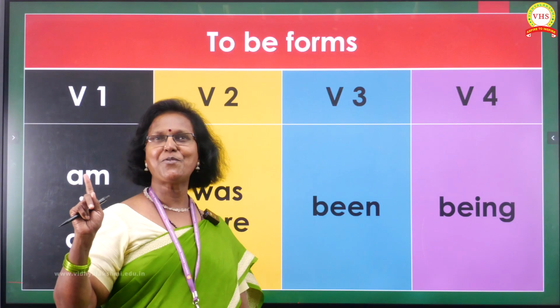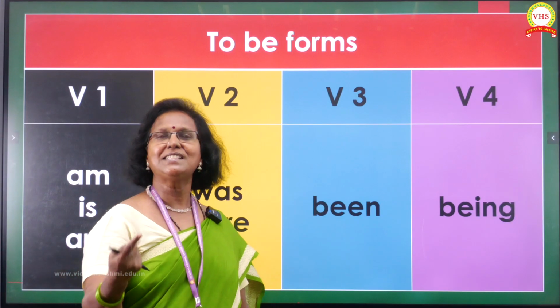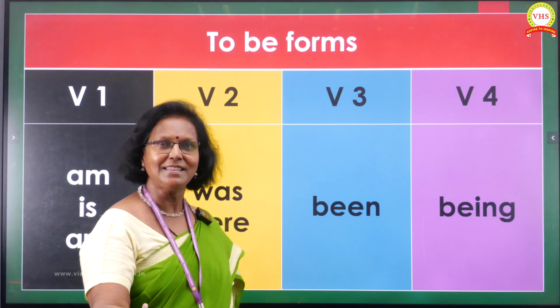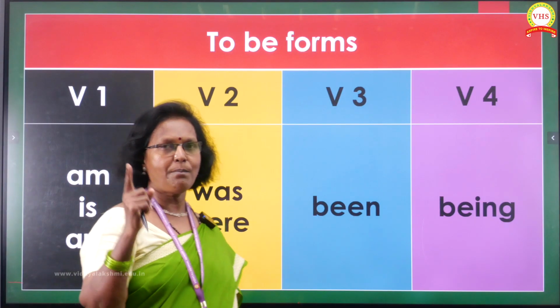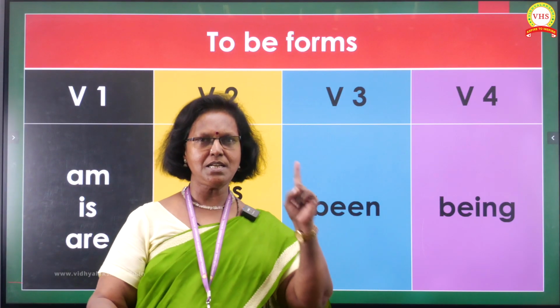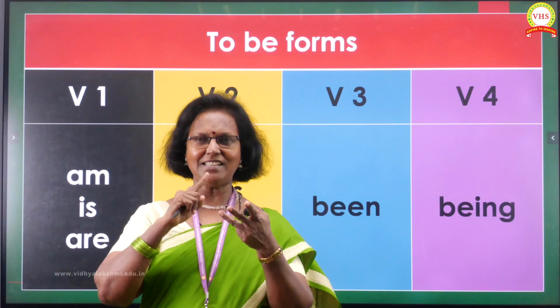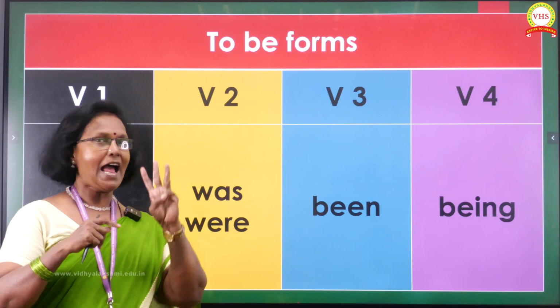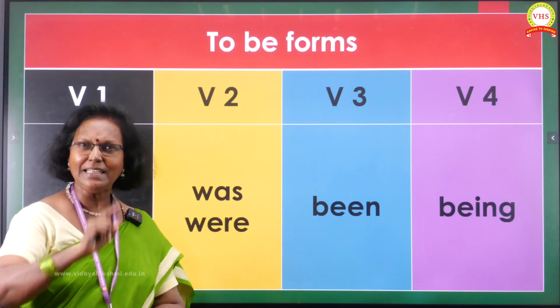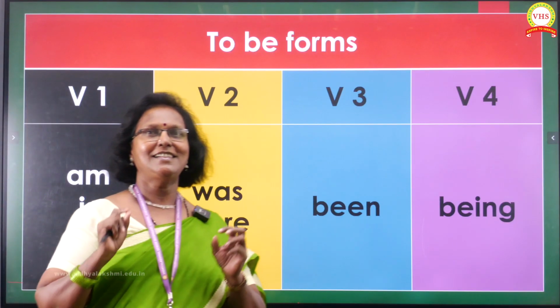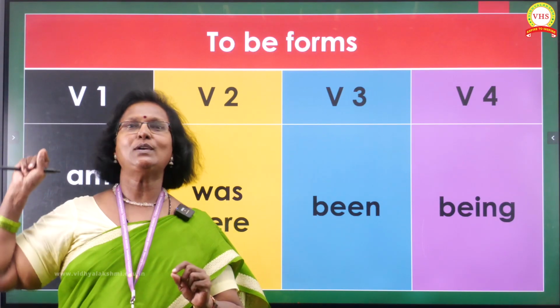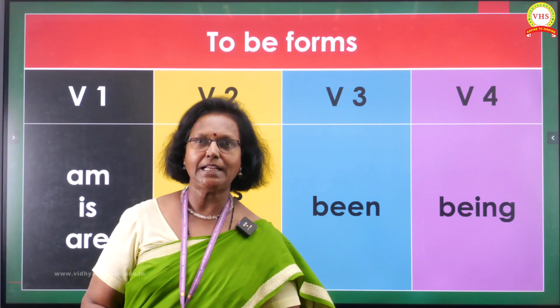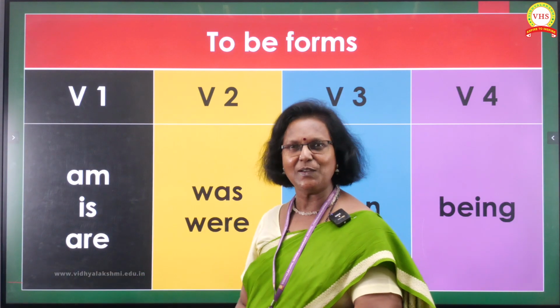I shouldn't call it the fourth one, I'm telling you. Since nowadays people are using it in that form, I tell it. So learn by heart the to be forms: in V1, am, is and are, and with V2 it is was and were, and with V3 only one, it's been, and the fourth one, the ing form, the continuous form, called being. Yes, you got it. So let's go.